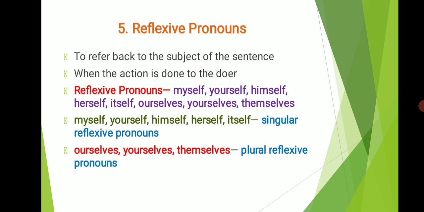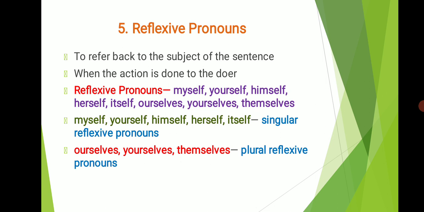The next type is called reflexive pronouns. So reflexive pronouns are used to refer back to the subject of the sentence. In other words, we can say that reflexive pronouns are used when the action is done to the doer. So it is used to emphasize when the action is done to the doer.